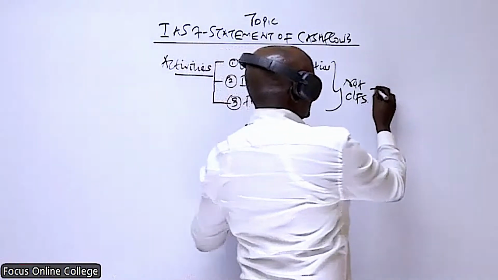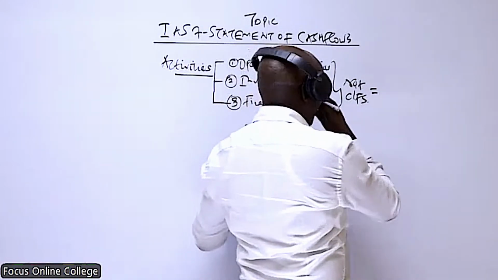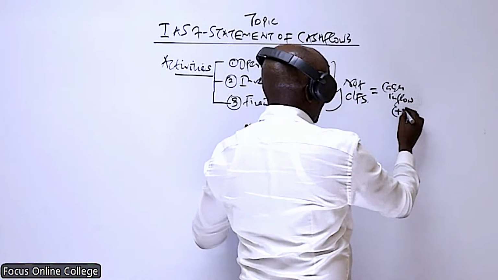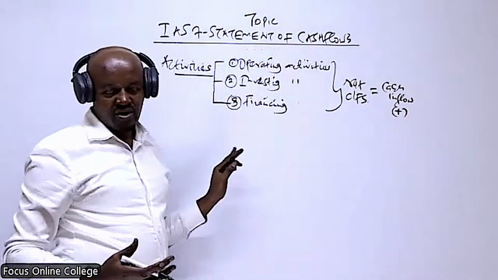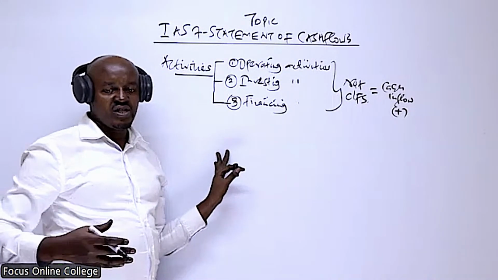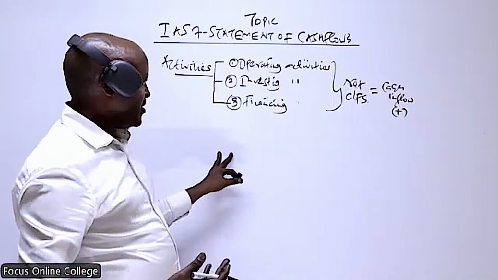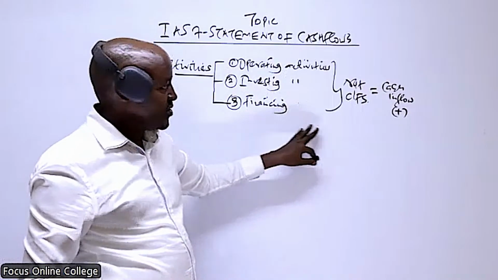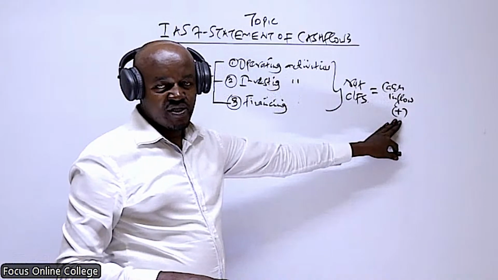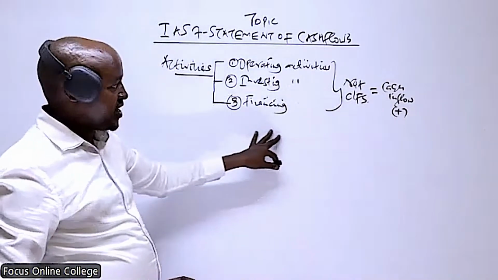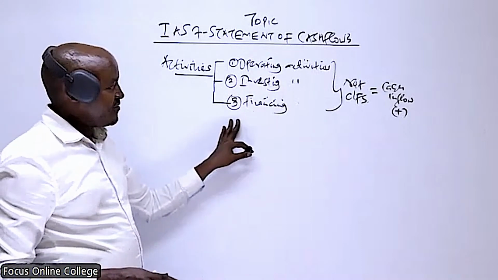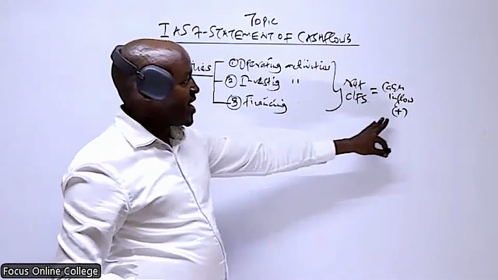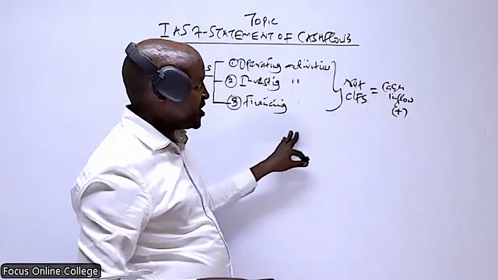How do we determine these net cash flows from these three activities? We take the cash inflows. Cash inflows refers to any cash which is coming into the business, any cash received by the business. And the rule is that when preparing the statement of cash flows, any amount which is a cash inflow, we record it as a positive. A good example: if the company issues shares, issues debentures, or sells an asset, all those transactions result in cash inflow. So the cash received, we record it as a positive.